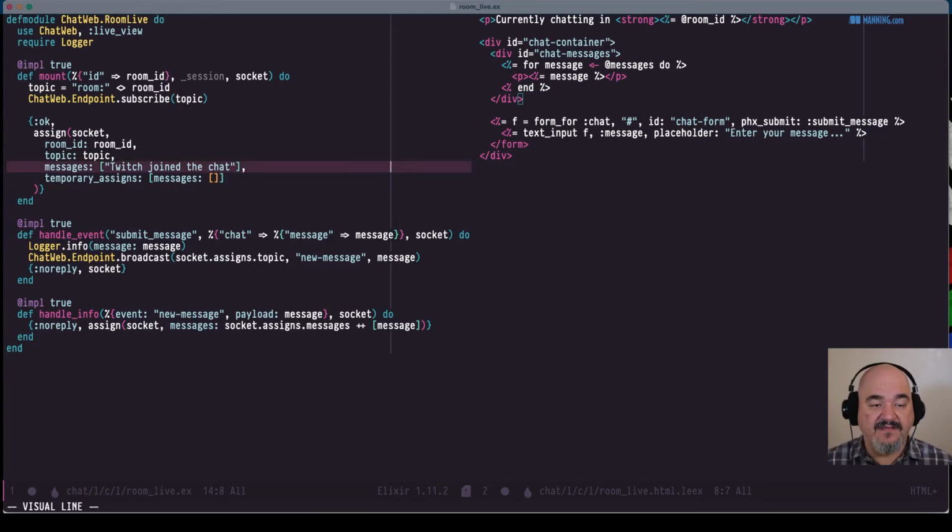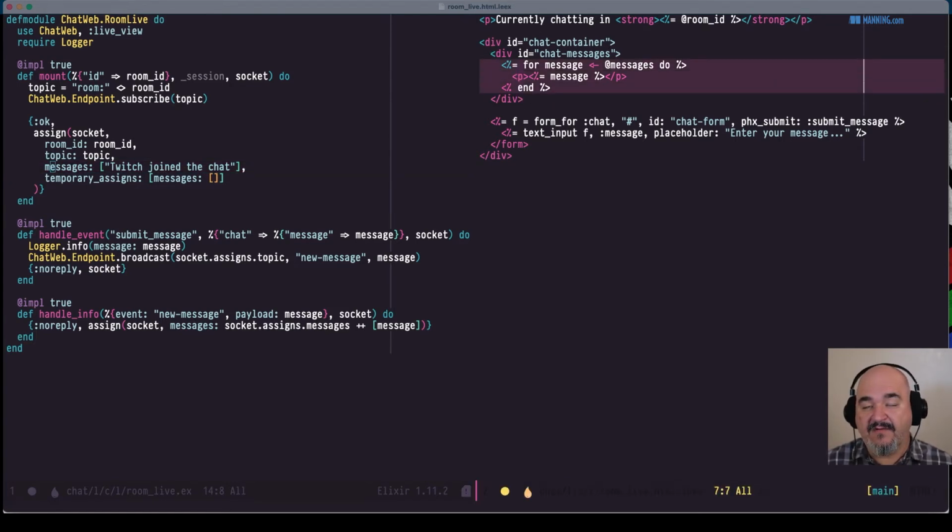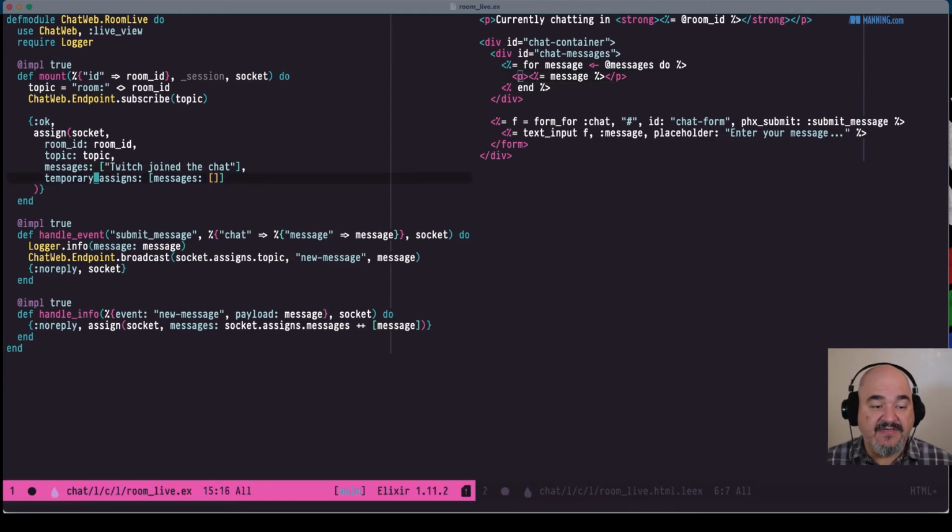So what's it going to do? Phoenix is going to take the initial value of messages here, which has Twitch join the chat. It's going to go to our HTML and iterate through all our messages and print out the message in our little p tag here. And once it's done doing that, it knows, hey, I've done what I need to do with this messages assigned. So I'm going to then throw it away. Basically, I'm going to reset it to this temporary state of messages equals an empty list.